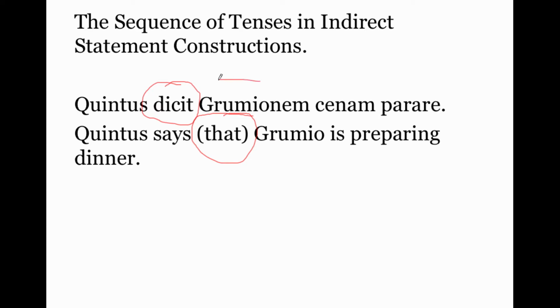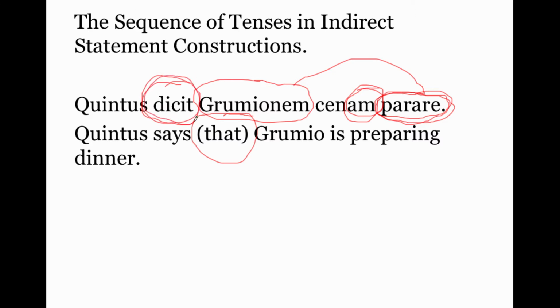Then the subject of the indirect statement is in the accusative. Usually accusative is for our objects, and indeed, this accusative here is an object. But in an indirect statement, accusative is the subject, not of what we call a finite verb, meaning a verb with regular verb endings. Instead, the verb in an indirect statement is the infinitive. And as we're going to study, how we translate that infinitive depends on whether this is a present tense verb or a perfect tense verb. So, Quintus says that Grumio is preparing dinner.